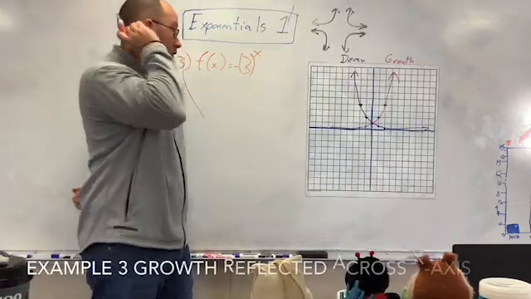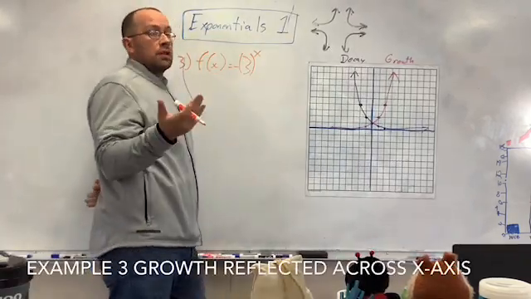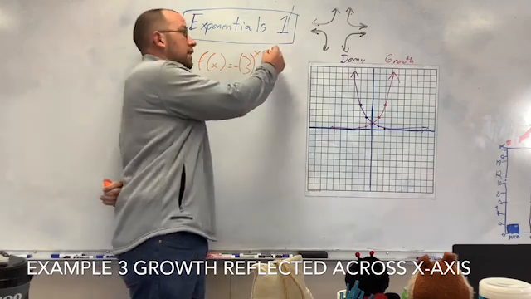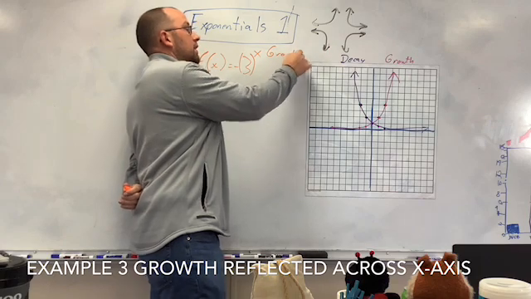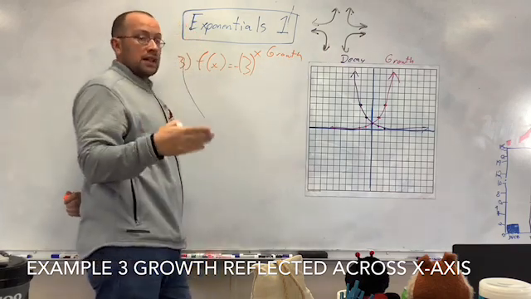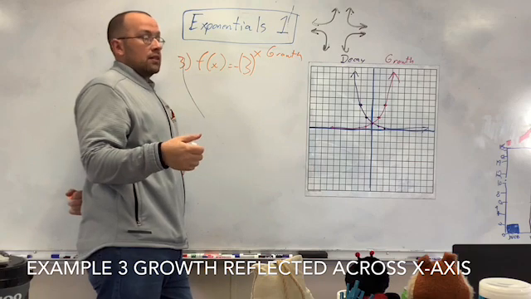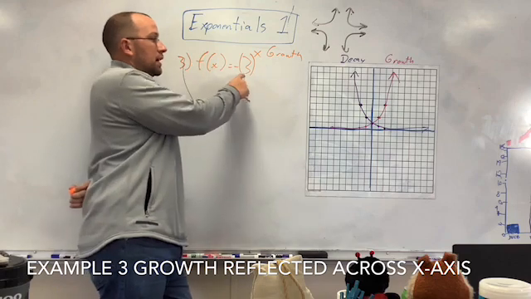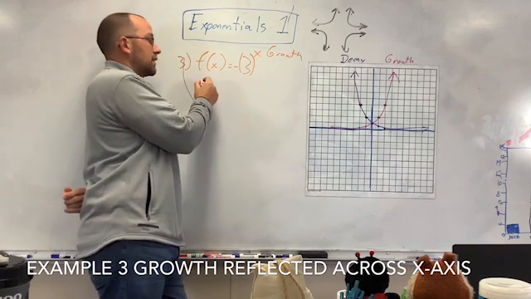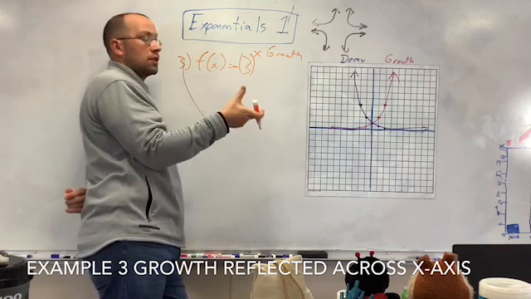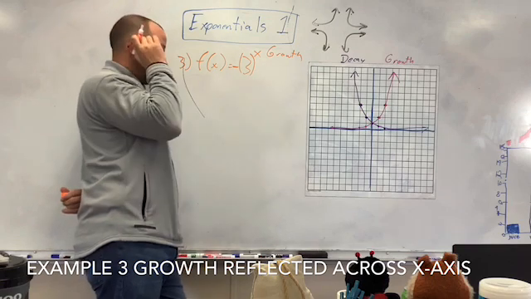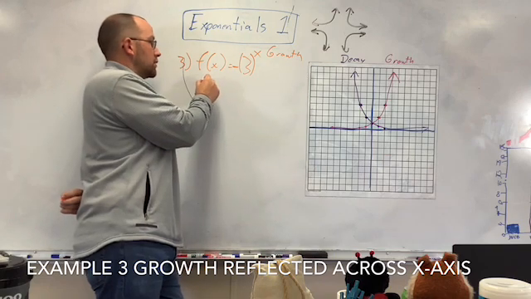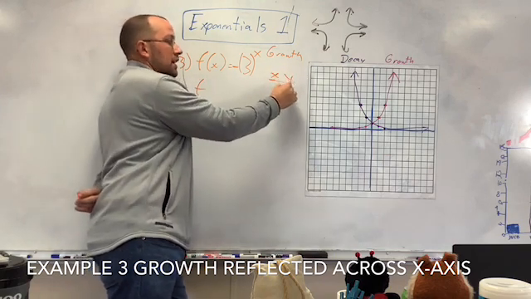All right, so I have a whole number right here, and I told you if it's a number greater than 1, you're going to have a growth, and that's what this is. This one is a growth function. Only if this number is between 0 and 1, like a decimal or a fraction, not all fractions, just fractions between 0 and 1, will this be a decay. So this is a growth, even though it has the negative sign in front of it. The negative means you're going to take a reflection over the x axis.